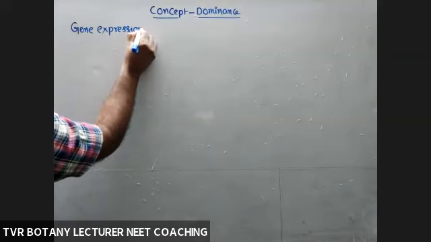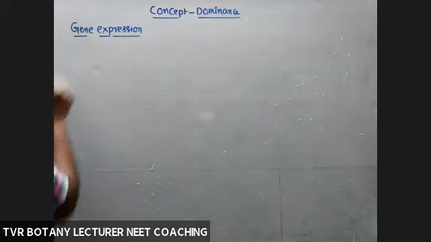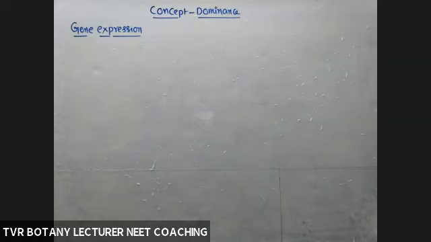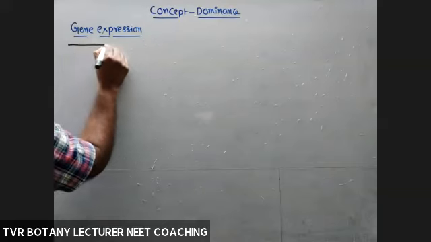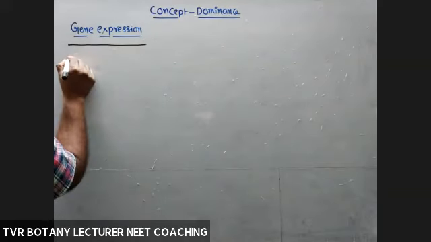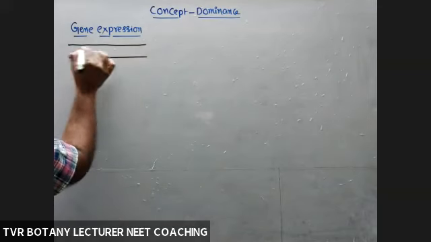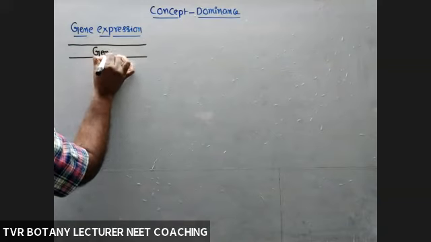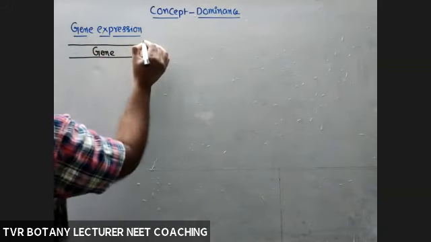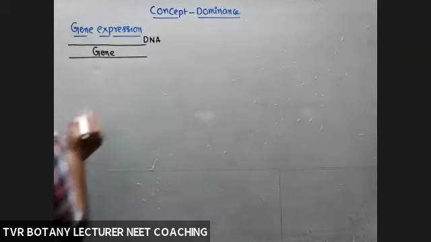According to the molecular basis of inheritance, on DNA a number of genes are present. Take one gene to understand what function a gene is able to do. Here certain genes are present: 1, 2, 3, 4. This is a double stranded DNA molecule, the genetic material.